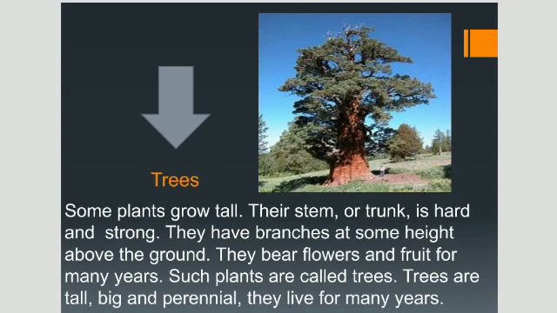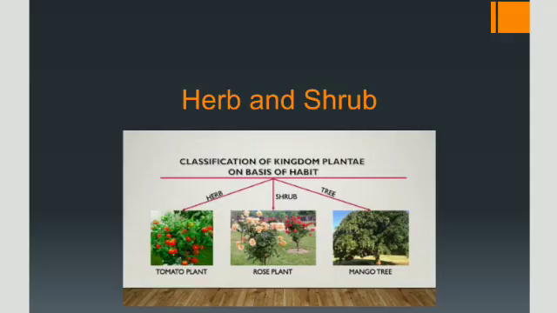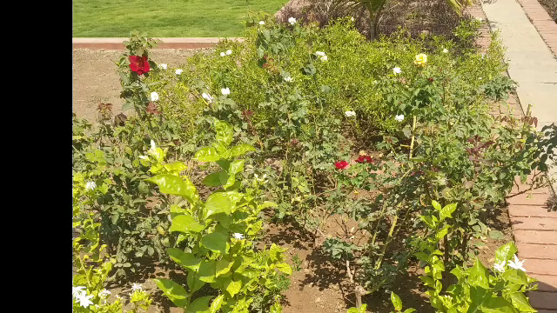Let us move towards shrubs. Some plants grow close to the ground. They give out branches very close to the ground. They are shorter and smaller than trees, but they have a thick and hard stem. The oleander, hibiscus, lantana, and rose are shrubs that may grow up to 2 to 3 meters.